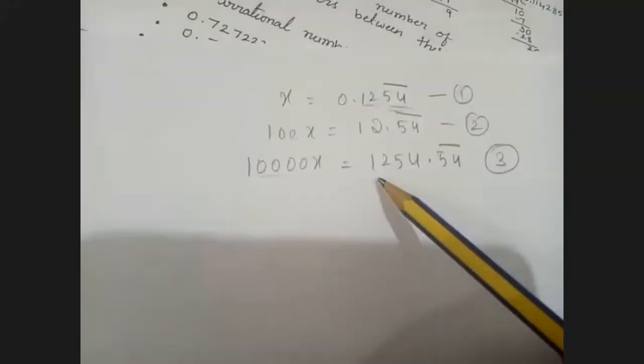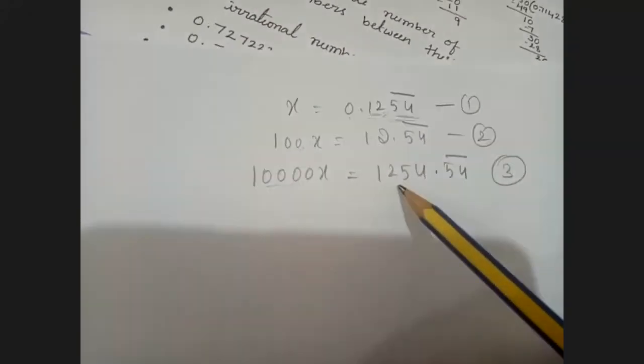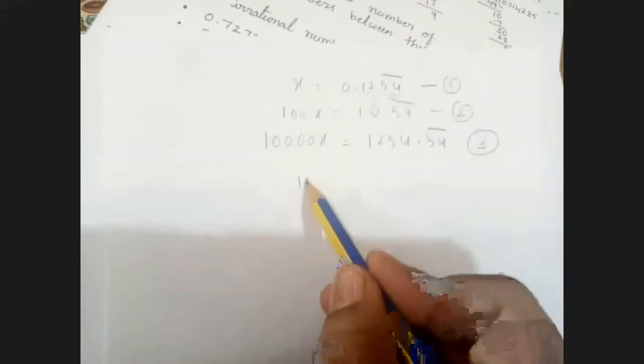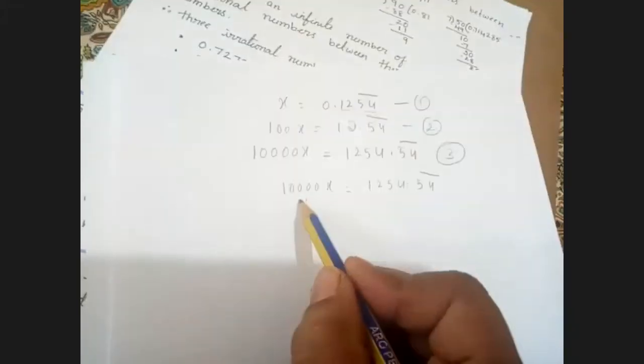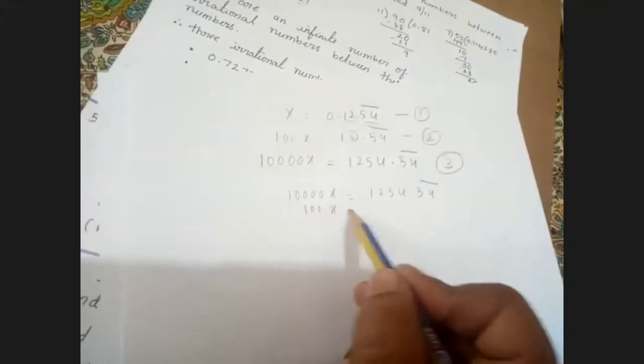So with the 4 zeros means 10,000. I'm multiplying to equation 1. That has become 1254.54. Now I'm subtracting equation 3 and 2. So that becomes 10,000x is equals to 1254.54 bar and 100x is equals to 12.54 bar.